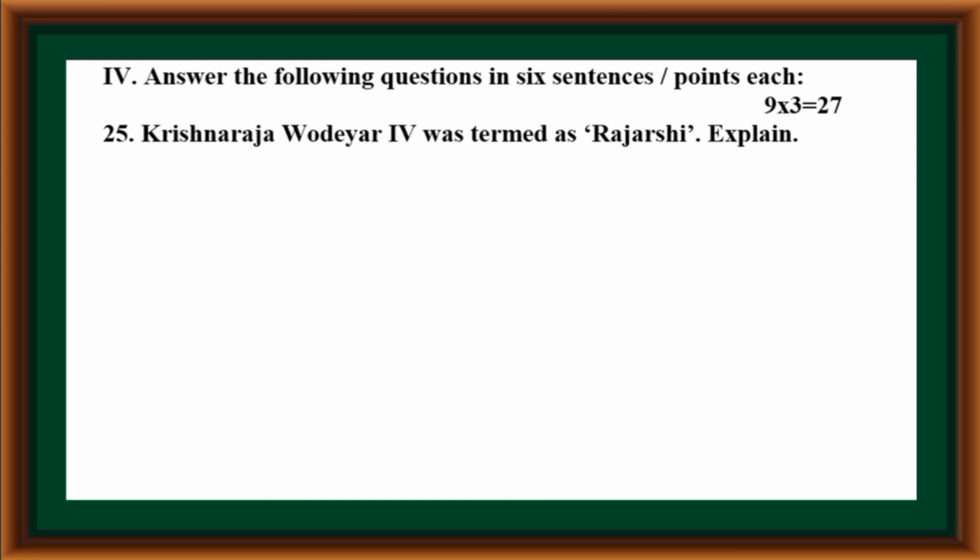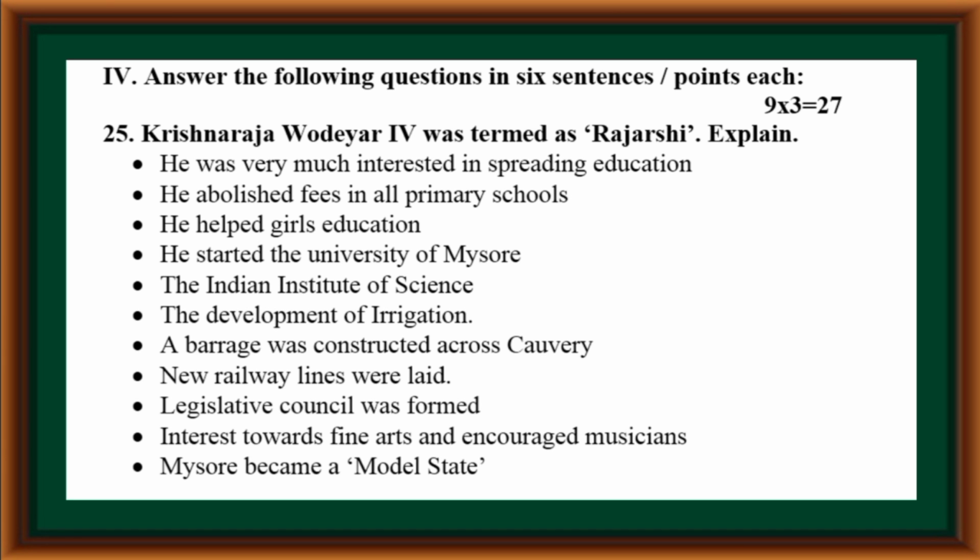Question number 25. Krishnaraja Wadiyar IV was termed as Rajarshi. Explain. He was very much interested in spreading education. He abolished fees in all primary schools. He helped girls' education. He started the University of Mysore, the Indian Institute of Science, and the development of irrigation.